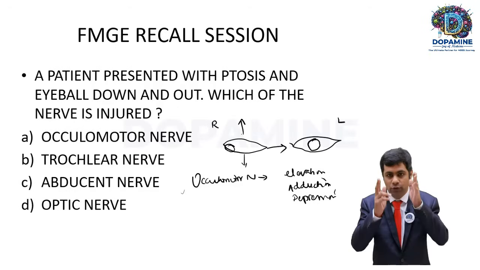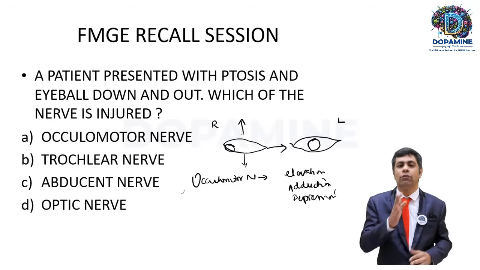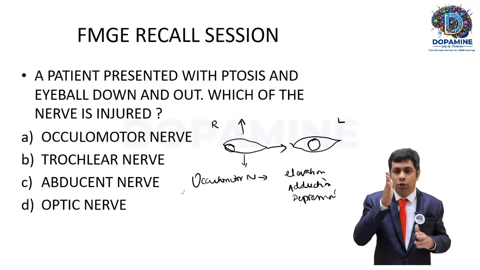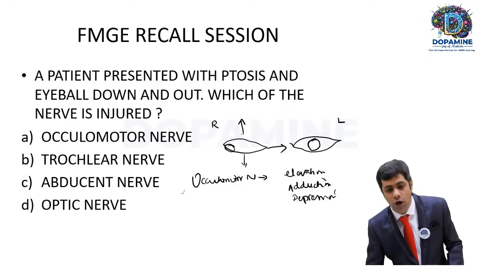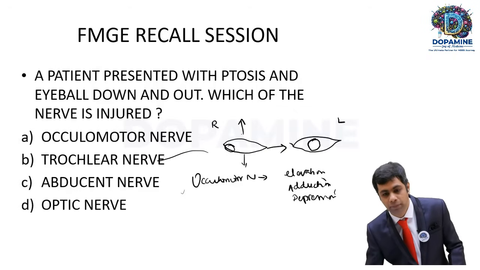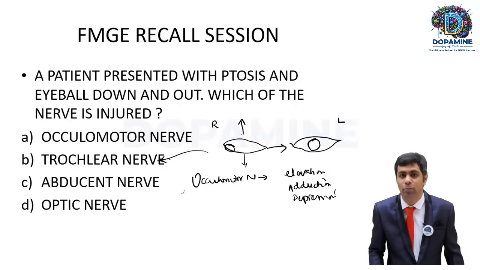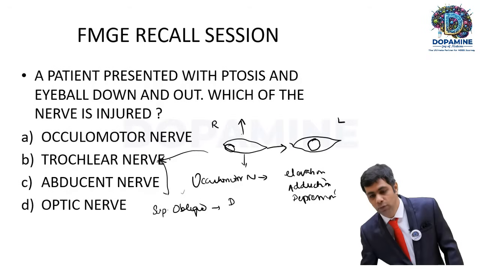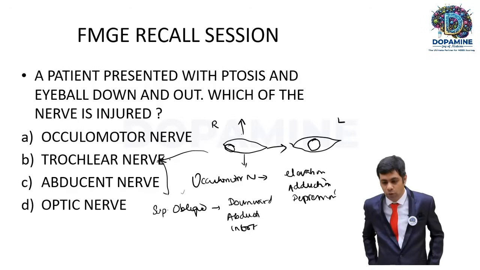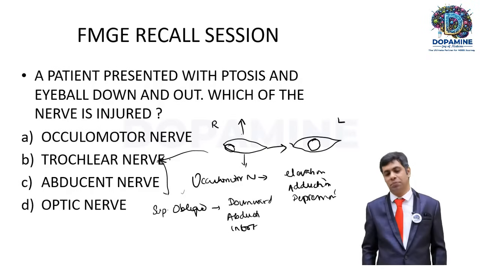When that particular patient wants to look straight, okay, the oculomotor nerve, when it is gone, the affected eyeball cannot look straight, but it is pulled by the unopposed action of the trochlear nerve. The trochlear nerve supplies superior oblique muscle. So what is the action of the superior oblique? Downwards, abduct and intort. Okay, downwards movement, abduction and intorsion.